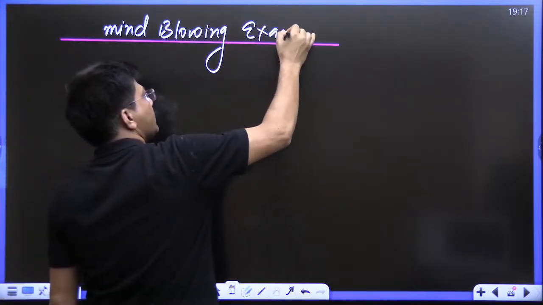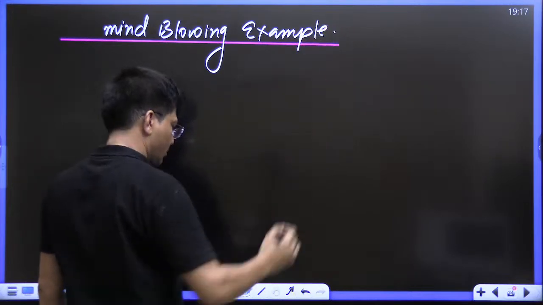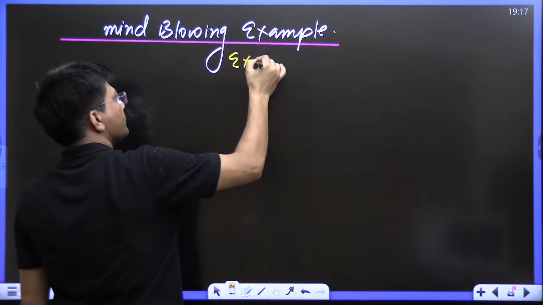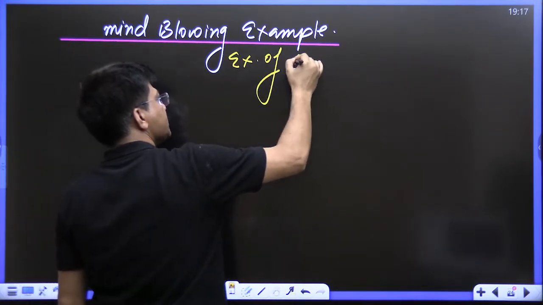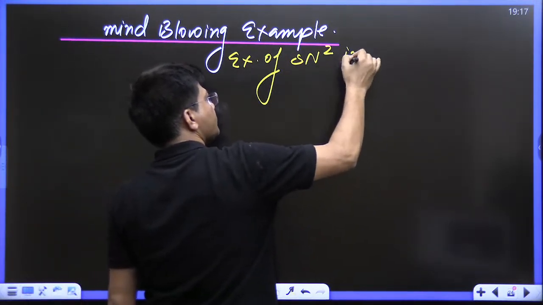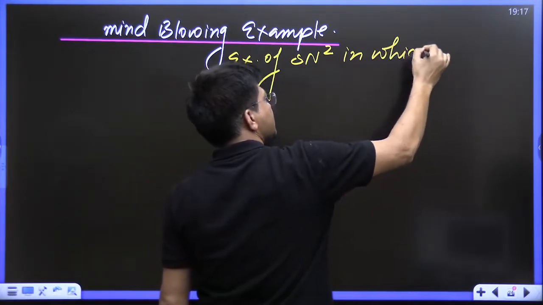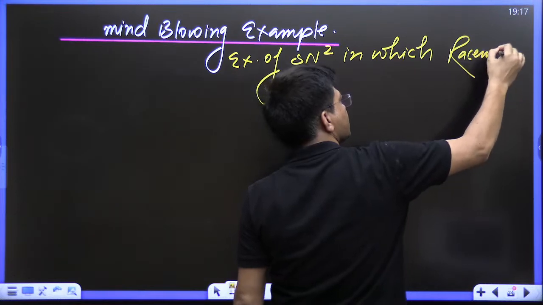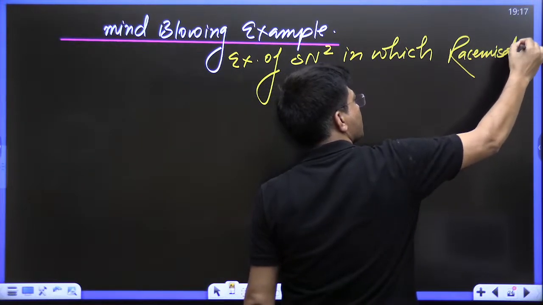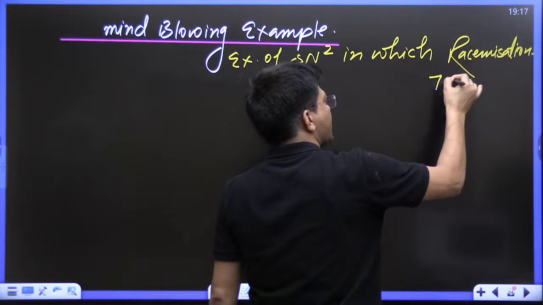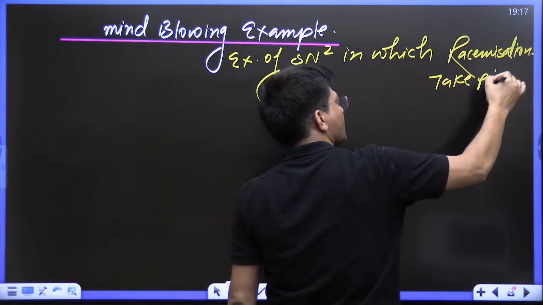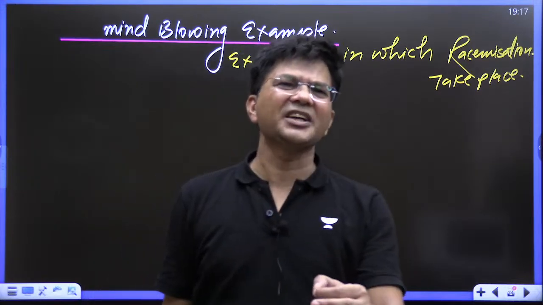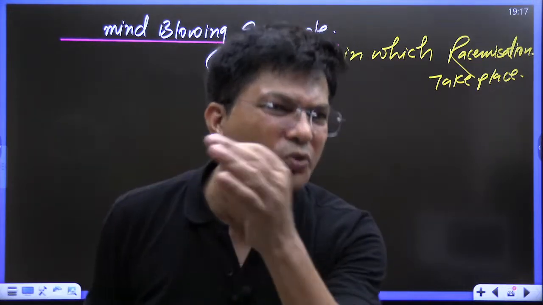What is special about this example? Let me tell you. An example of an SN2 reaction in which racemization does take place. Kids, have you ever heard about any SN2 reaction where racemization takes place?